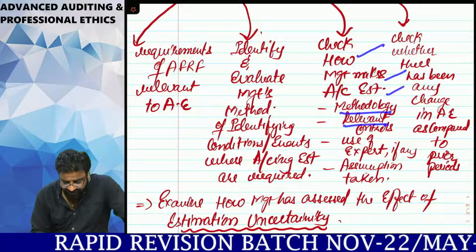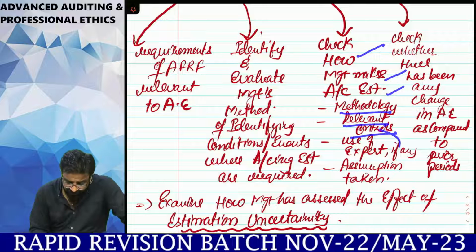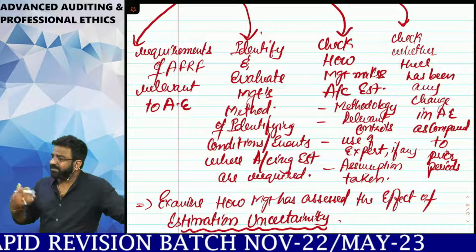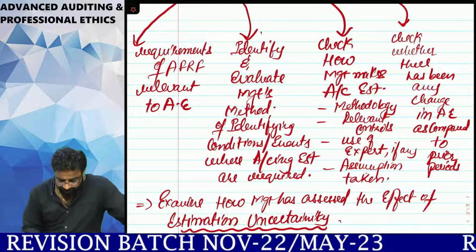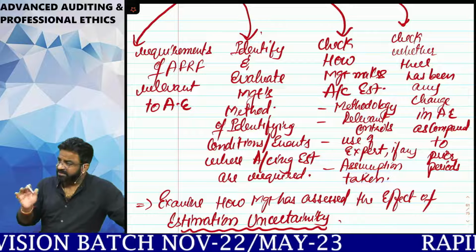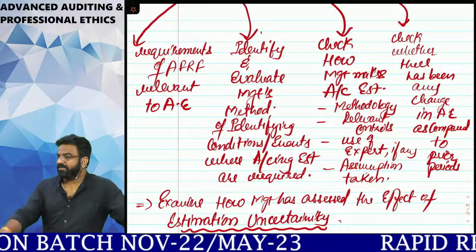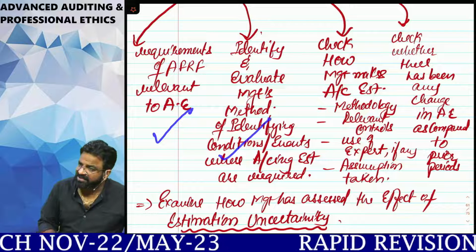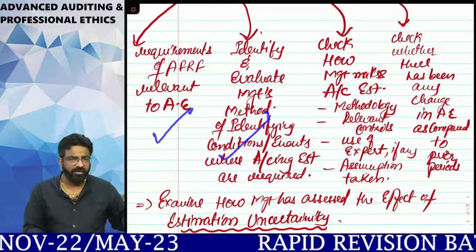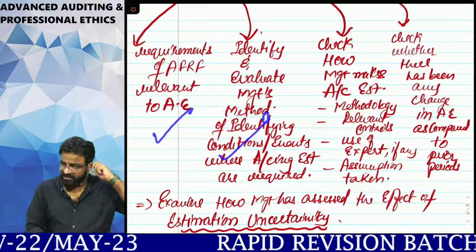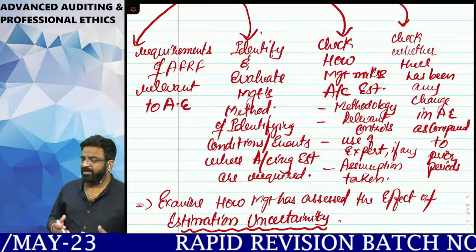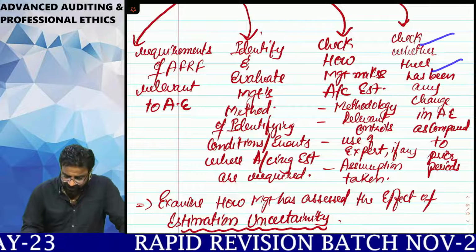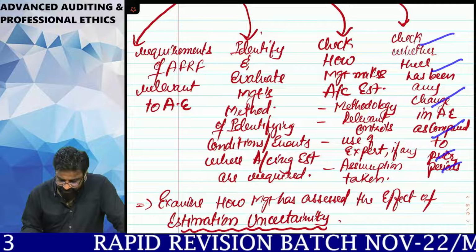Now see, check how management makes the accounting estimates, their methodologies. You have to check their relevant controls. And you also have to ask, did they use any expert's advice or not? Are you getting the point? And most importantly, what assumptions have they taken and why have they taken those assumptions? So once you acquire the AFRF knowledge, once you understand and identify their methods of making the accounting estimates, once you evaluate the methodologies, finally check whether there has been any change in accounting estimate as compared to what?